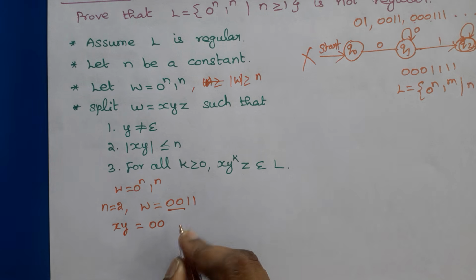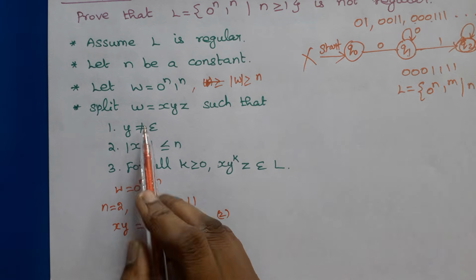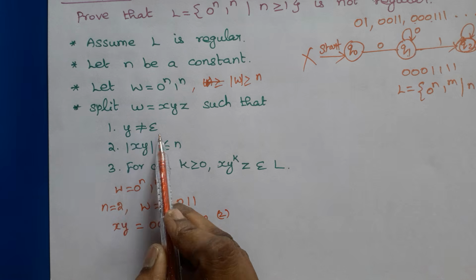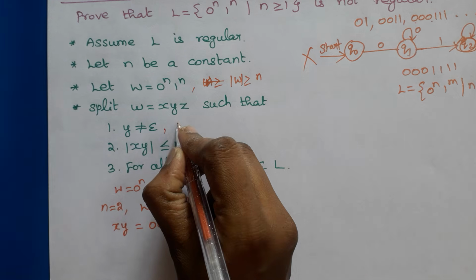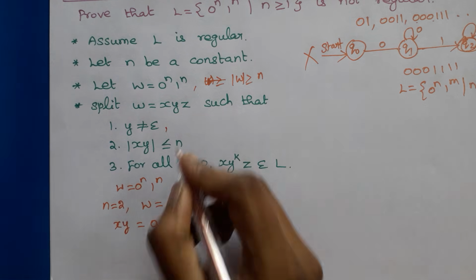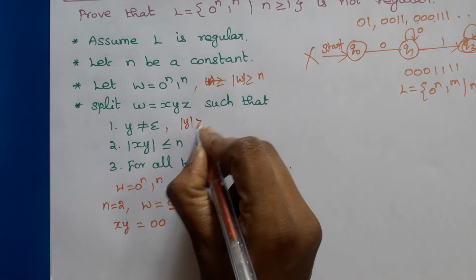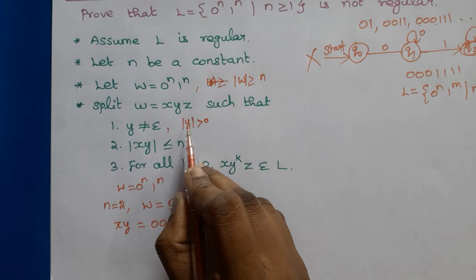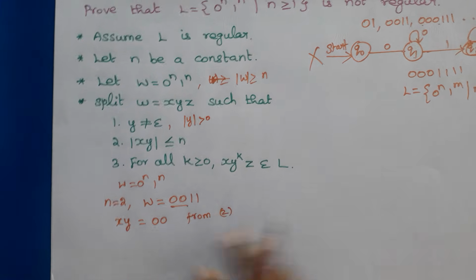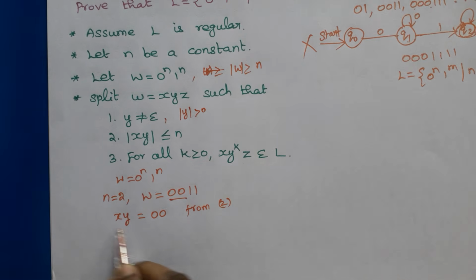This is from rule number 2. And as per rule 1, y is not equal to epsilon, or we can say the length of y is greater than 0. So at least y has one symbol. So from xy equal to 00, we can consider y equals 0.